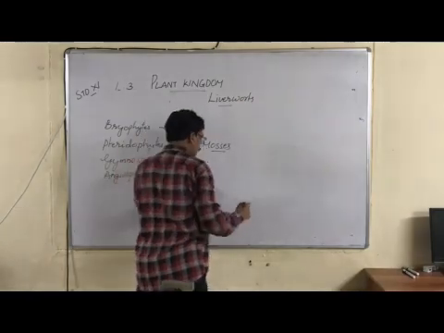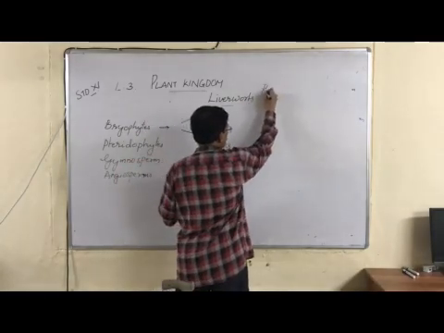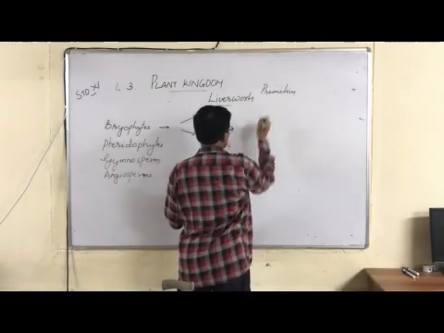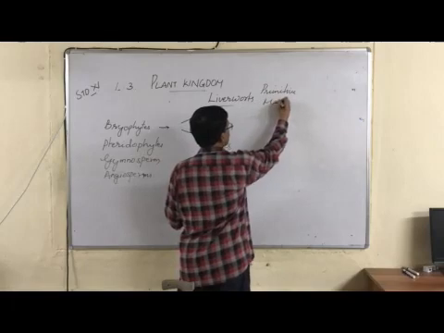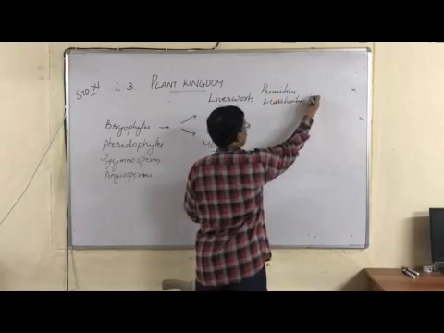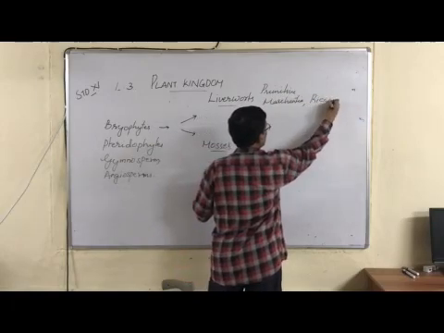Liverworts are primitive bryophytes, with the primitive plant body. Examples: Marchantia, and Riccia, R-I-C-C-I-A.